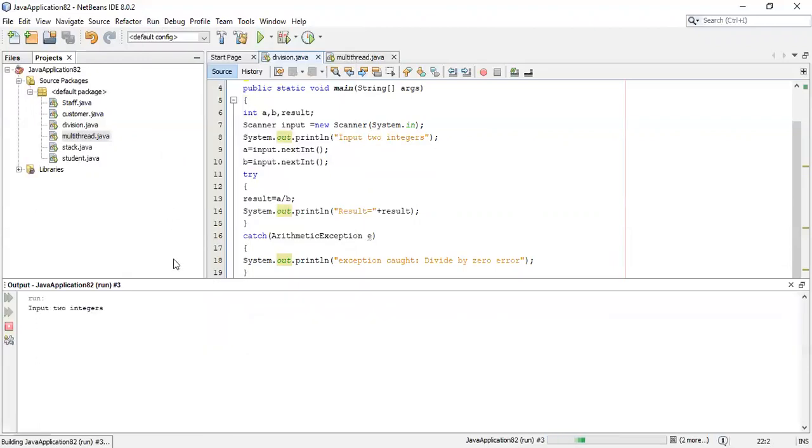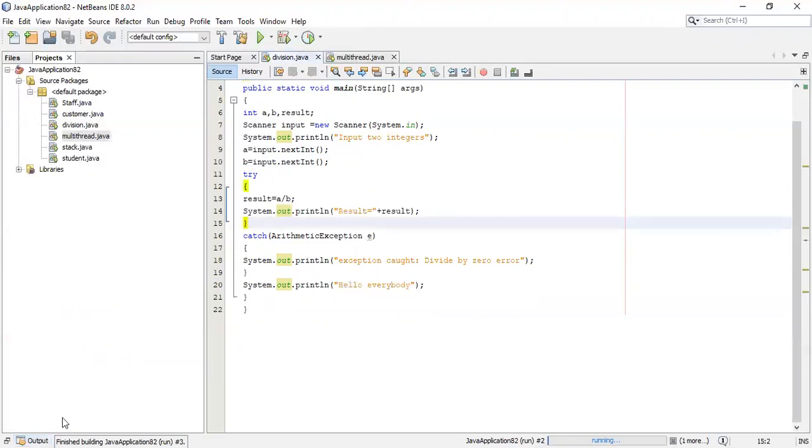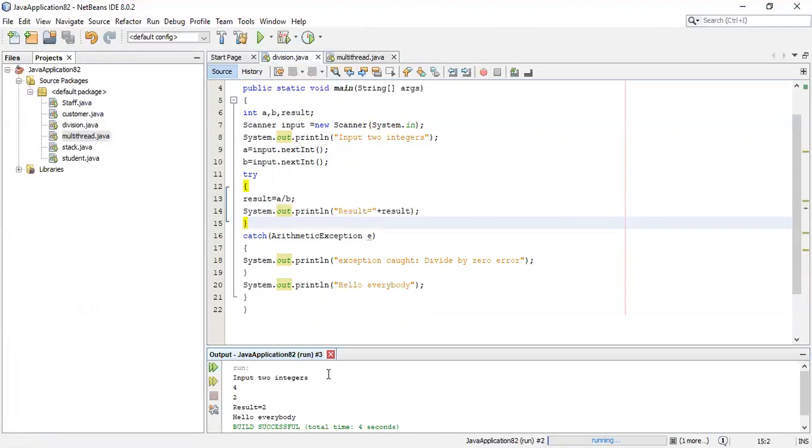Now I run the program. I'll enter two integers, that is 4 and 2. So the answer is 2, and also the hello everybody is printed. See, the answer is 2 and also hello everybody is printed.